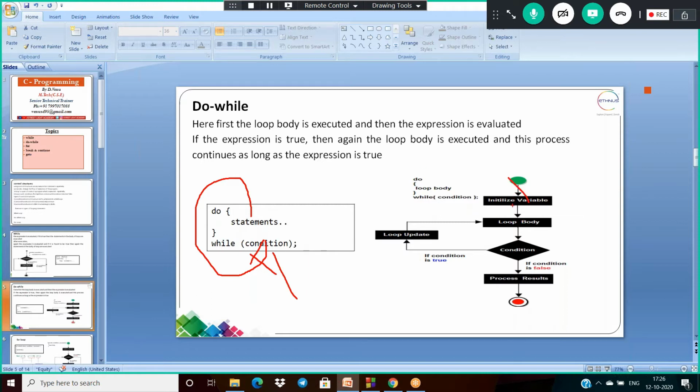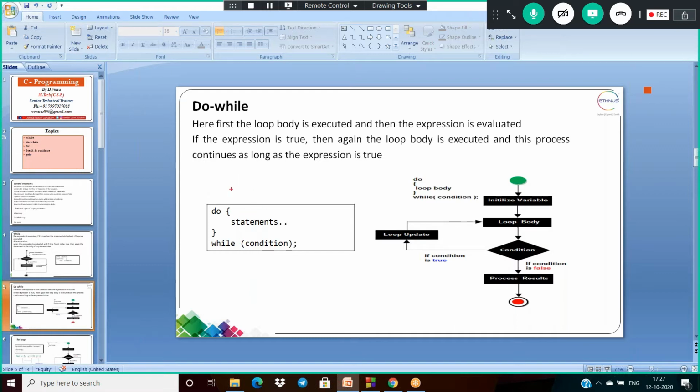Then see your flow chart. First the value is initialized, then the statements inside the loop will be executed, and next the value is updated, and after updating the value it is verified. If it is true, it can perform the same action, otherwise it exits.